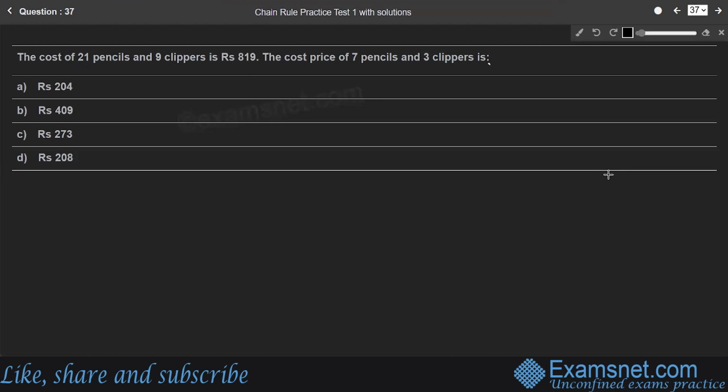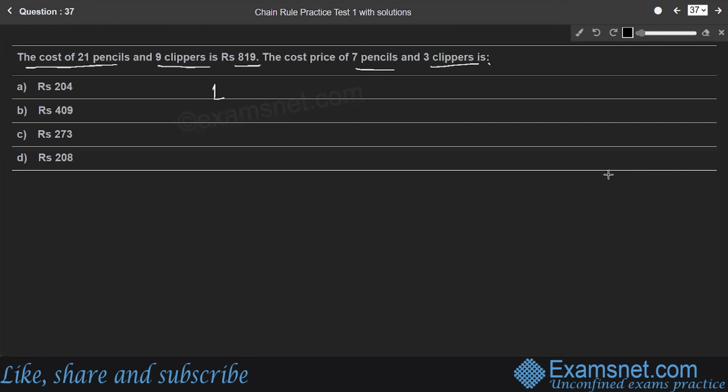Question 37. The cost of 21 pencils and 9 clippers is 819 rupees. The cost price of 7 pencils and 3 clippers is? Here, the cost of 21 pencils and 9 clippers is given. So, we'll consider the cost of one pencil as X rupees and one clipper as Y rupees.